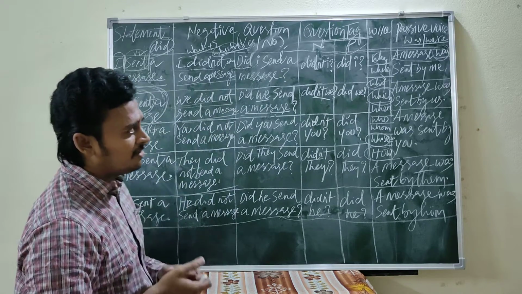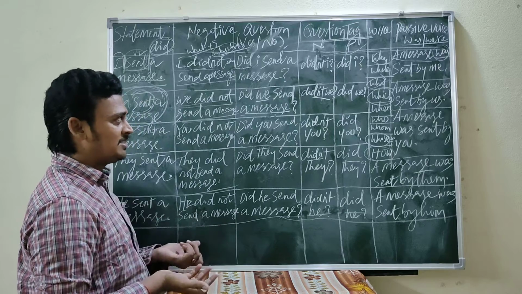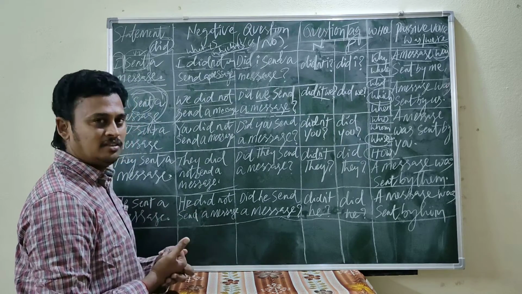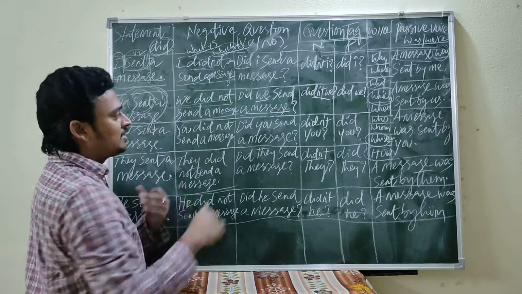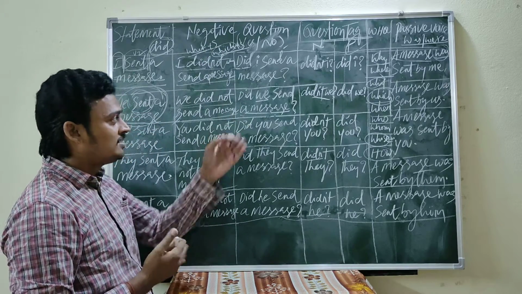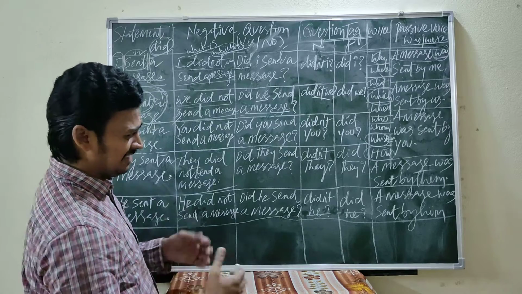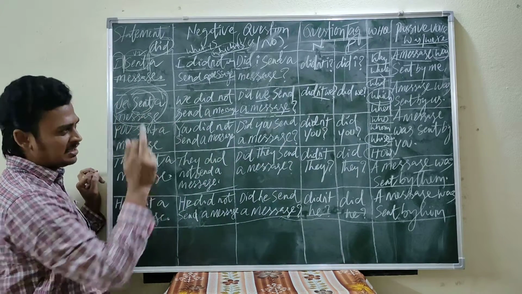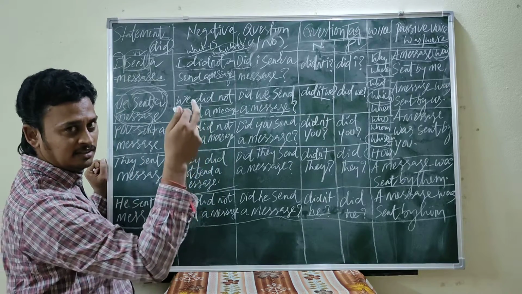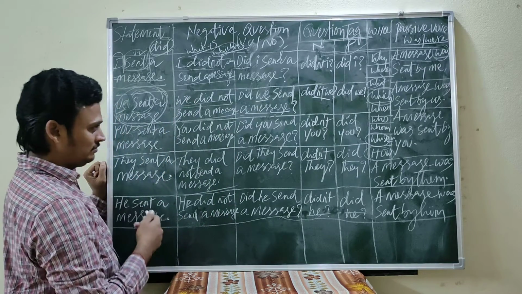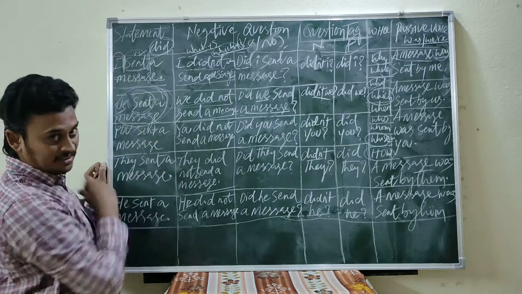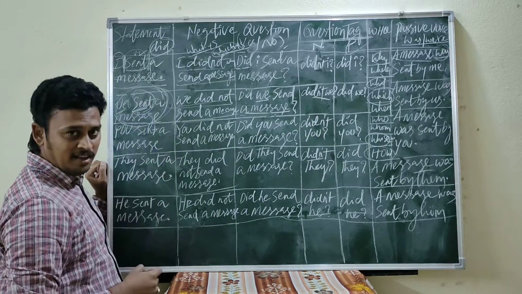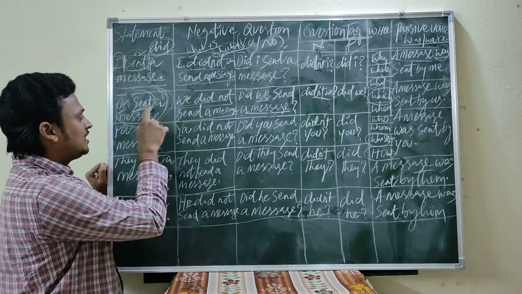Next, WH questions: why, when, where. Why did we send a message? Where did we send a message? What message did we send? After "what", the subject. Whose message did we send? Likewise, the message was sent by us. As you know, we becomes us. Because the message is singular, we have written the helping verb "was", because the sentence is in the past tense. How can you know that it is past tense? By just observing that sent is a past tense verb.